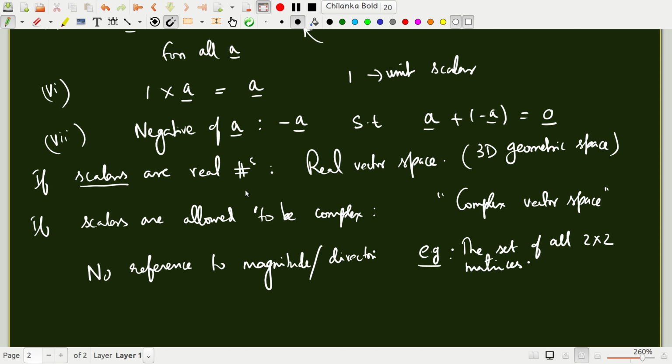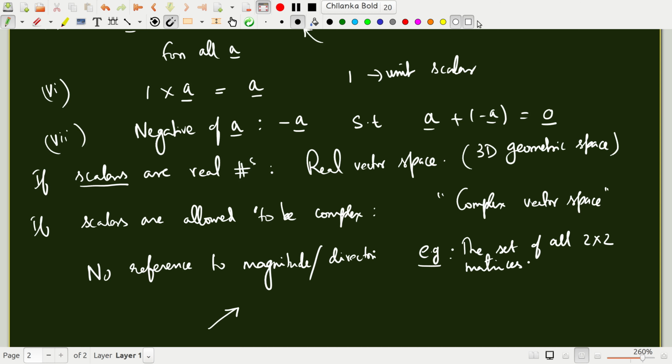If you use all these rules, then we have no sense of magnitude or direction of a matrix, obviously, but still it can form a vector space because it will follow all these axioms. Okay, so we need not be restricted to thinking about vectors in terms of arrows, although they are vectors. But from now on, when we say vectors, we are referring to objects that are much more general than the usual arrows that we are familiar with.